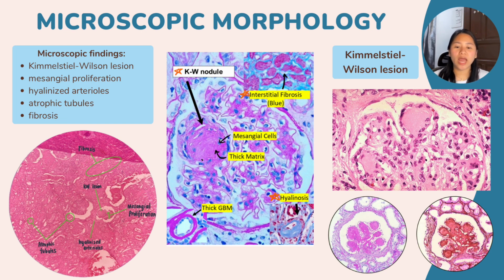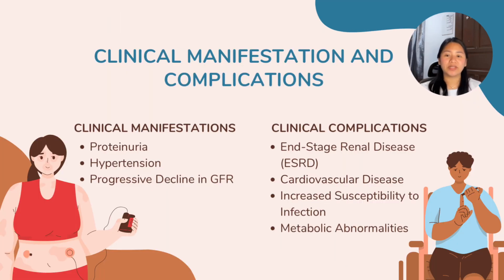In the tubules and interstitium, we see hyaline arteriolosclerosis, which is a characteristic hyaline thickening of both afferent and efferent arterioles. Finally, as the glomeruli become sclerotic, the corresponding tubules undergo atrophy, leading to scarring and interstitial fibrosis. Next are the clinical manifestations and clinical complications.